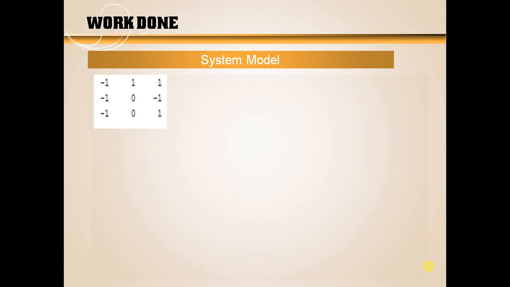So I've actually implemented this on a grid of 50 by 50, but to demonstrate the results I've used a grid of 3 by 3, that is 9 market participants. So this is basically showing a market. Negative 1 is for the buyer, 1 is for the seller and 0 is for the holder, as explained earlier.